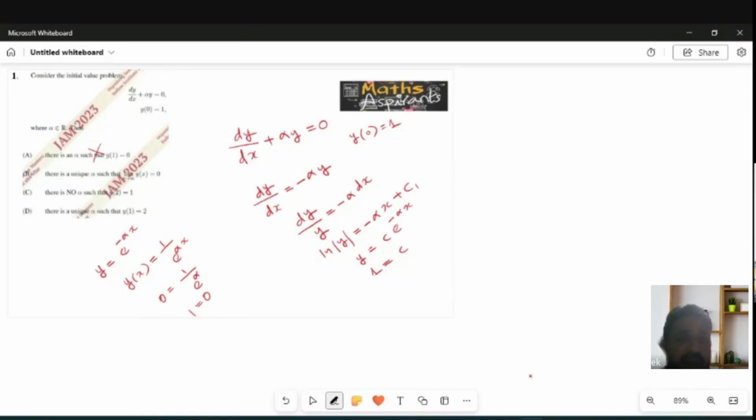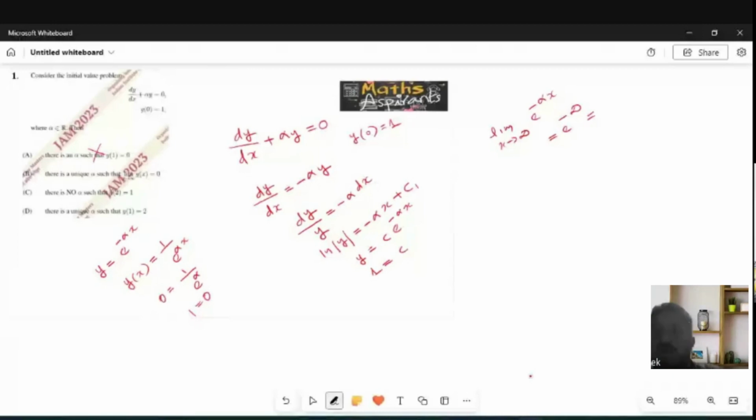Now limit x tends to infinity. See the second option. What was the second option? There is a unique alpha such that limit x tends to infinity y of x is equal to 0. See, limit x tends to infinity y of x. Y of x is nothing but e raised to minus alpha x. Means what will you get? E raised to minus infinity. E raised to minus infinity is always 0.